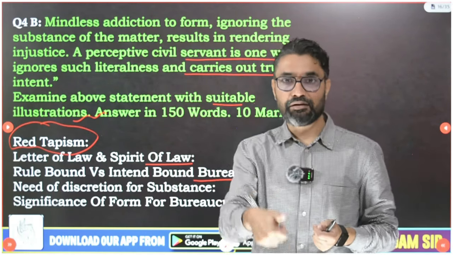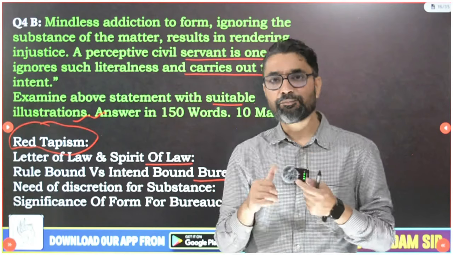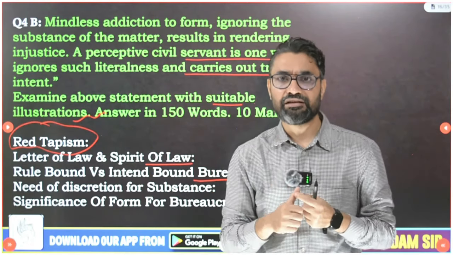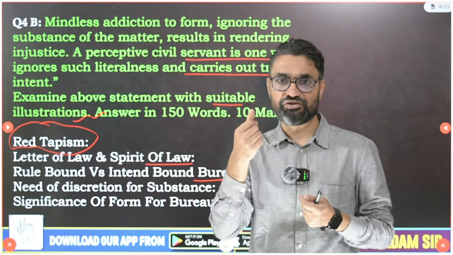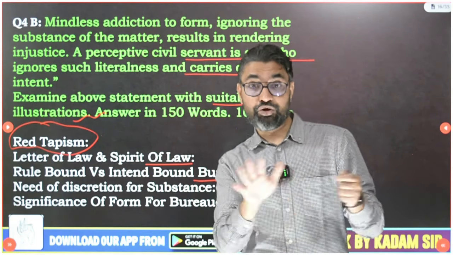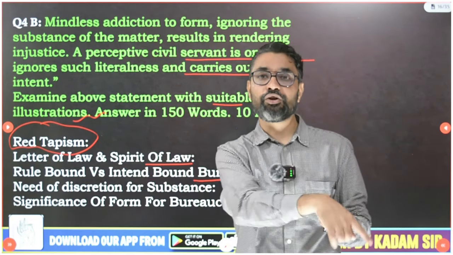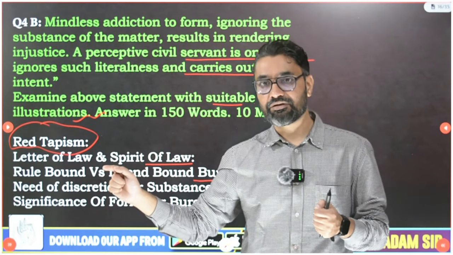So you take the thumbprint and give the food to the poor below poverty line person. But now suppose his thumbprints are not getting scanned properly. He is a manual laborer, but he deserves it. Or an old person whose skin got wrinkled or skin patterns are changing, thumbprints are changing. Then because your thumb is not getting scanned, you will not get food under PDS. You will lead to extreme grave injustice for that person.